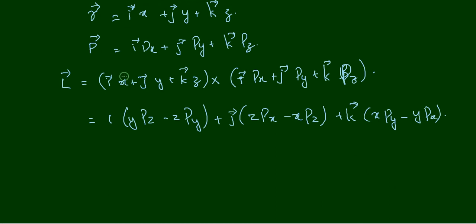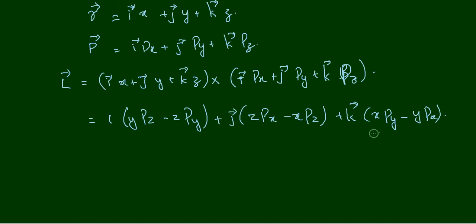You have to take the cross multiplication of the first term with all three terms, the second term with all three terms, and the third term with all three terms. Here you are doing the cross multiplication, that is very important. So at the end you will get i (y pz minus z py), j (z px minus x pz), plus k (x py minus y px).